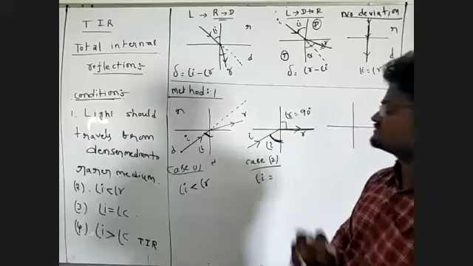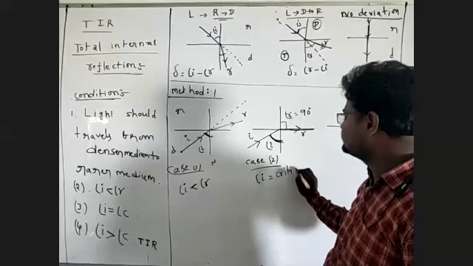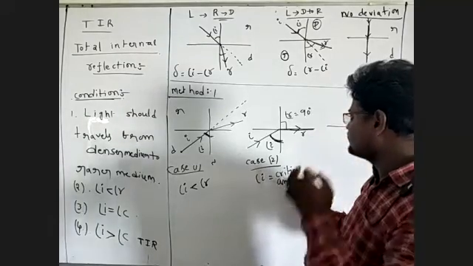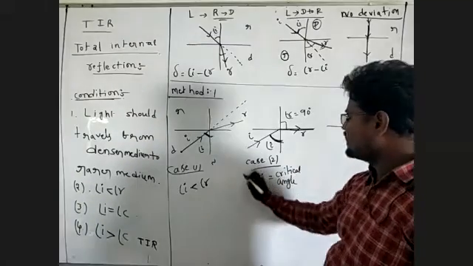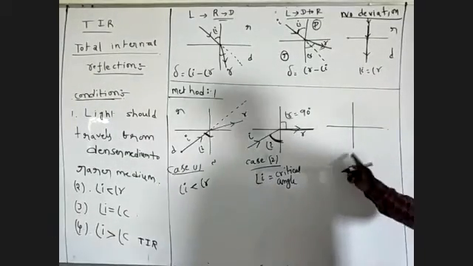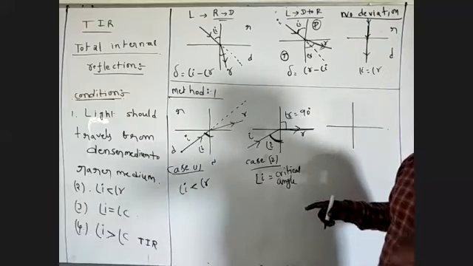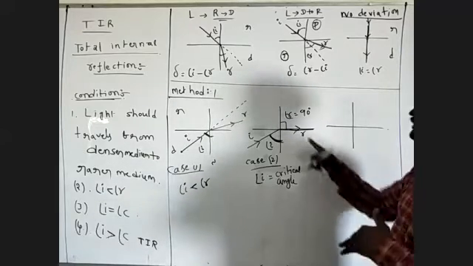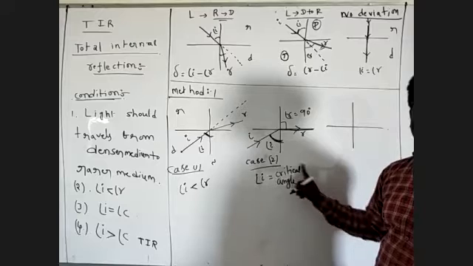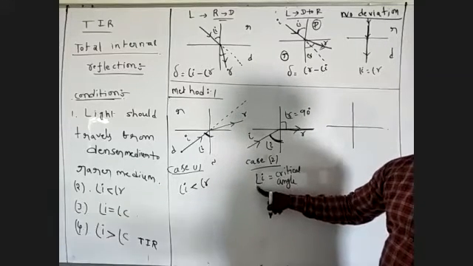90 degrees. We call this the critical angle. The angle of I is called the critical angle. When angle of R is equal to 90 degrees, this I is called the critical angle.